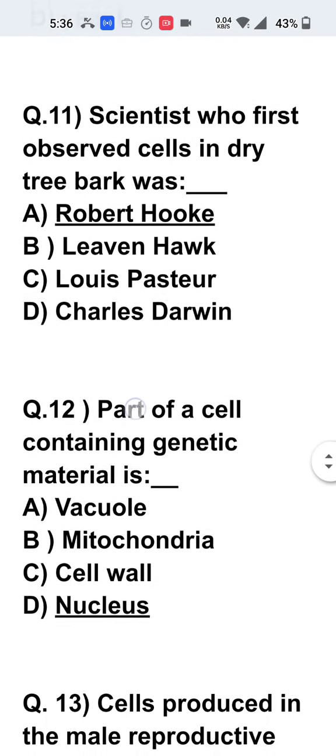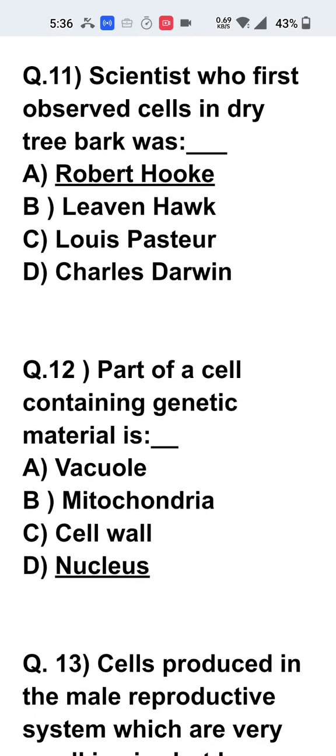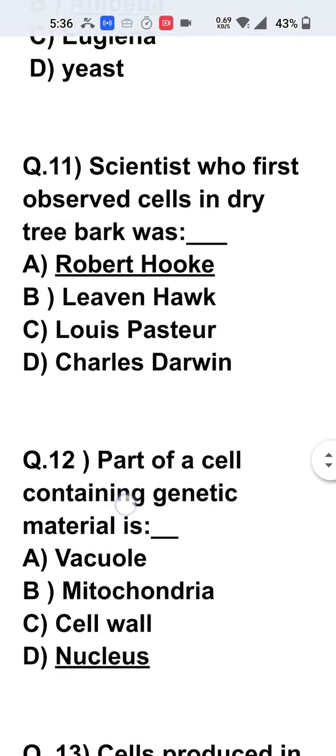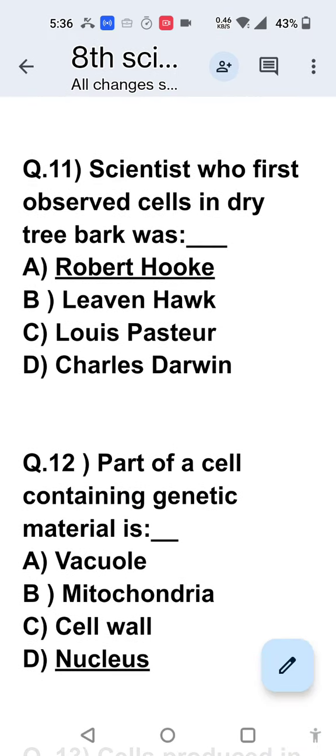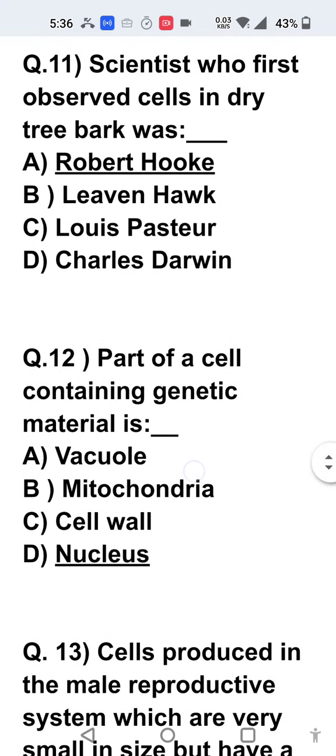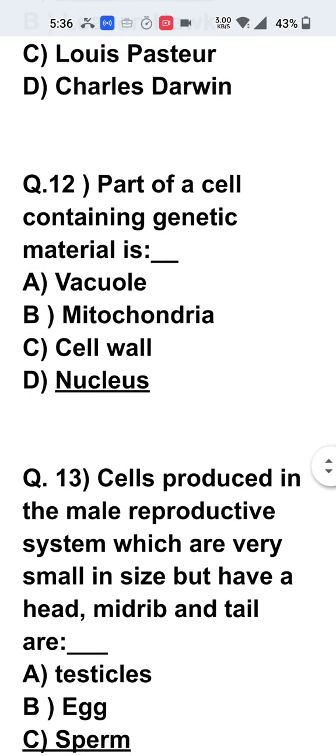Now 11th question. Scientist who first observed cells in dry tree bark was Robert Hooke. Robert Hooke was the one to discover the cells using his very primitive microscope. Question number 12. Part of a cell which contains the genetic material is. The correct answer is nucleus.